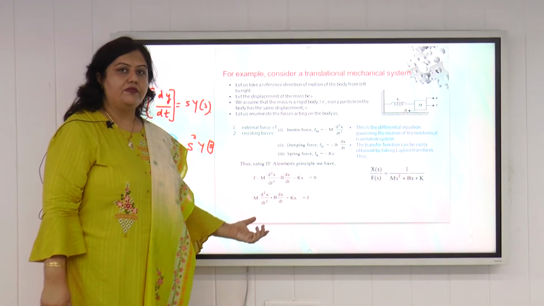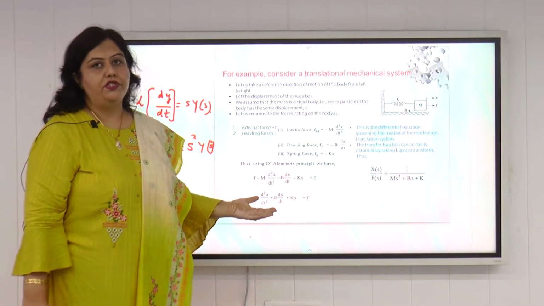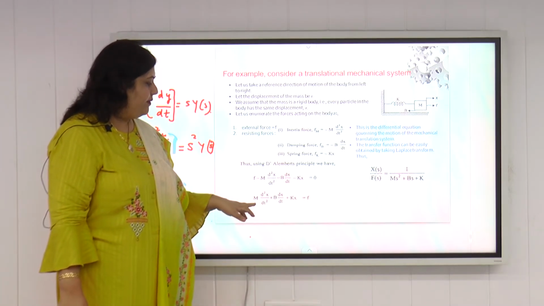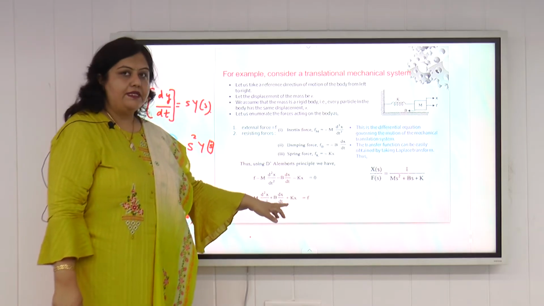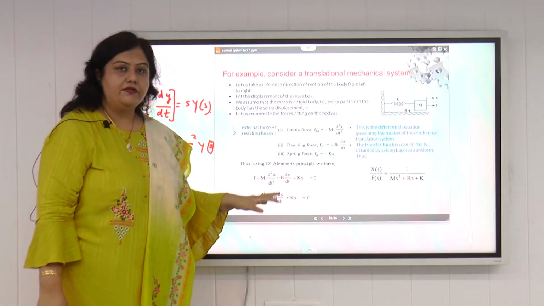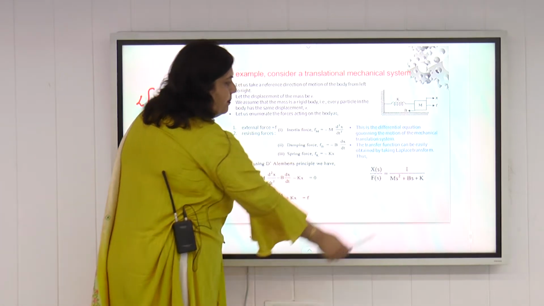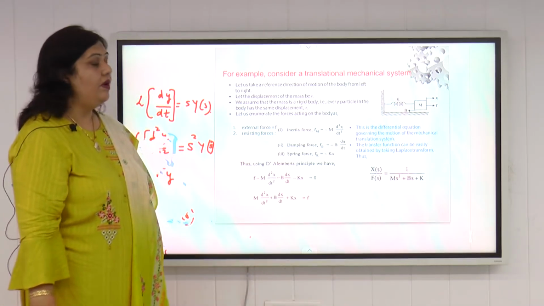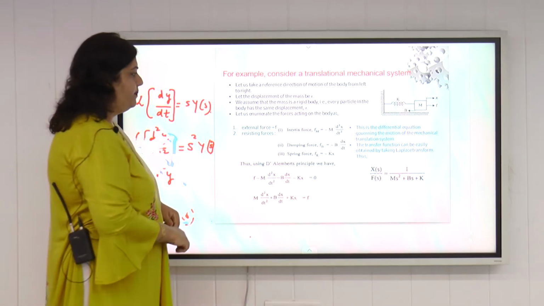If we want to find the transfer function, we have to take the Laplace transform of both sides, assuming all initial conditions to be equal to 0. Taking the Laplace transform, we get ms square Xs plus bs Xs plus k into Xs equal to Fs. To find the transfer function, we divide Xs by Fs and get 1 by ms square plus bs plus k, where s is the Laplace operator. So this is how we can find the transfer function of any electrical or mechanical system.